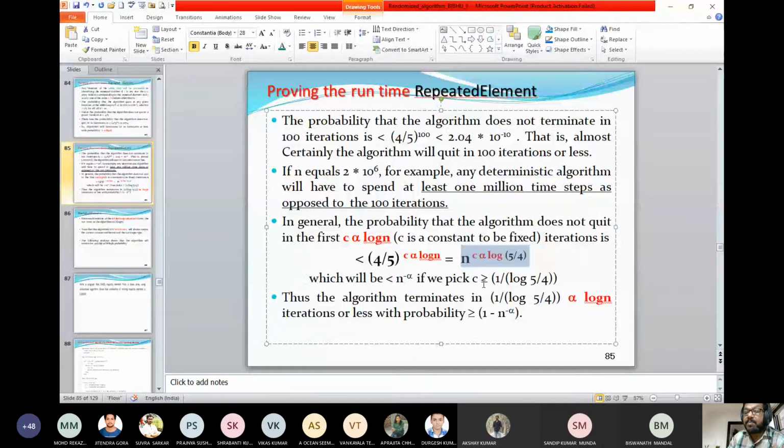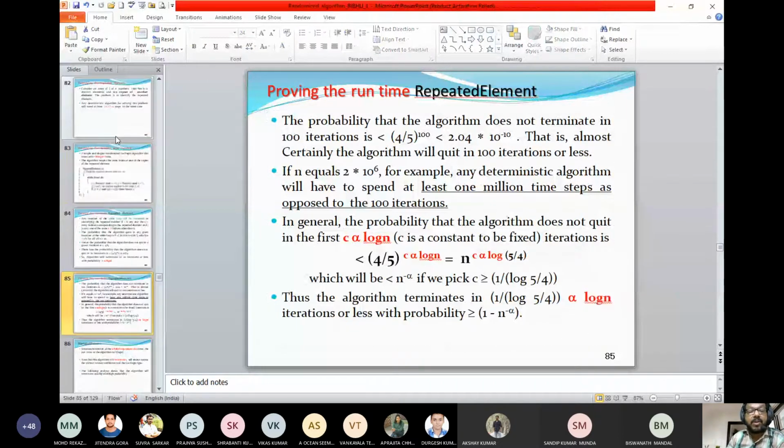If we pick up the constant, that means if we put this C with 1 by log of 5/4, you substitute that particular C value, this is a constant. So we are assuming that C is greater than or equal to that constant, will be substituted. Then we are arguing the algorithm terminates in 1 by log 5/4 to the power multiplied with log n. So the idea is to get a particular term log n to argue in terms of the probability in terms of a characteristic. This is the explanation for why we write that this algorithm terminates in log n.